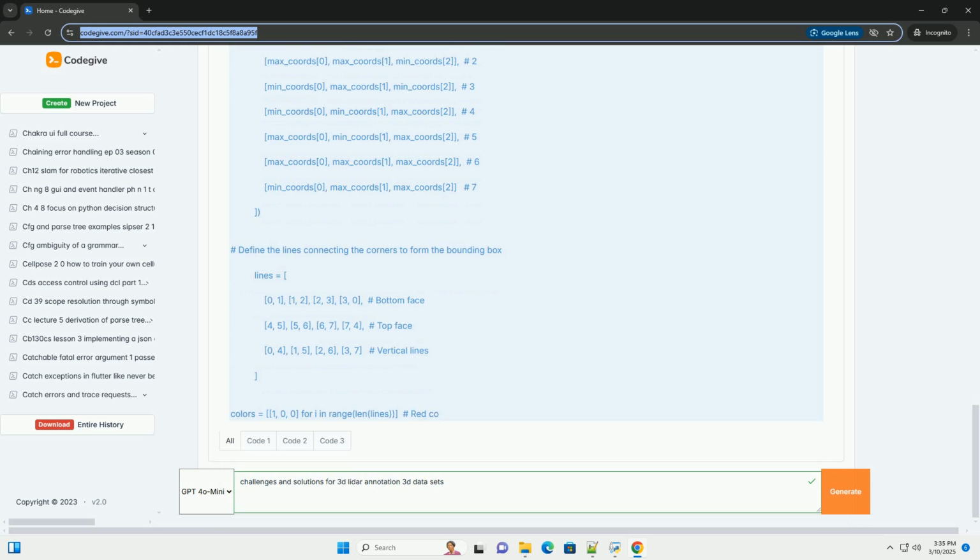Solutions: Intensity information. Leverage the intensity values returned by the lidar sensor, which represents the reflectivity of the object's surface. Different materials reflect lidar beams differently, providing a hint of appearance. However, intensity is heavily influenced by sensor calibration and weather conditions.